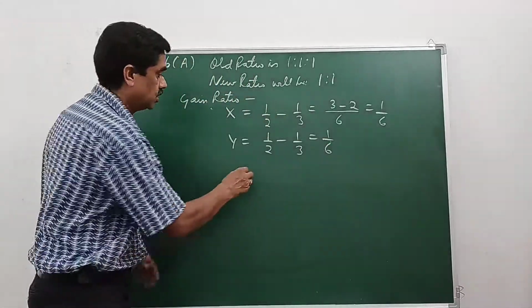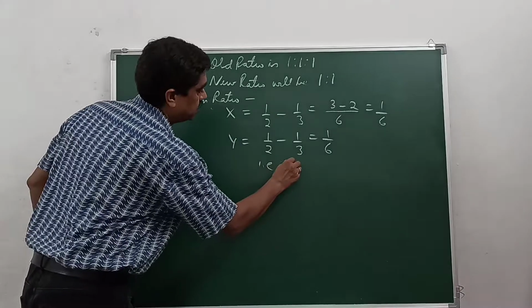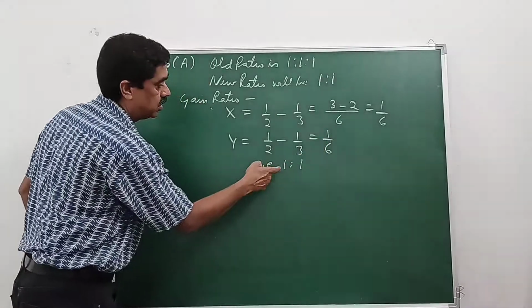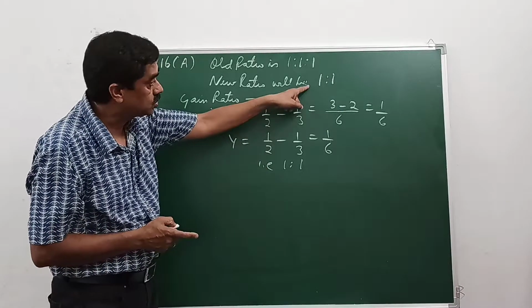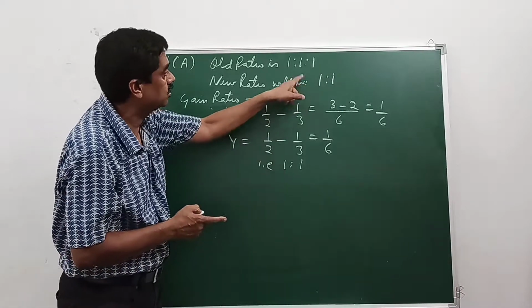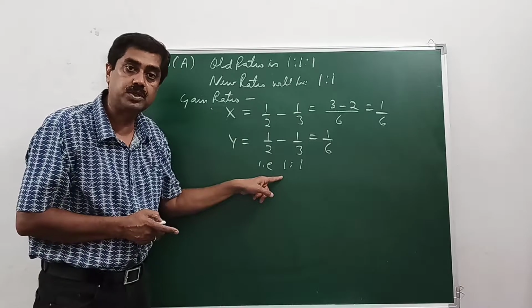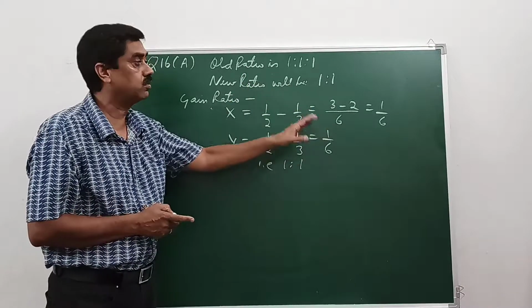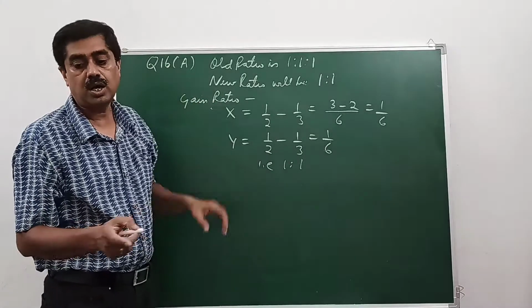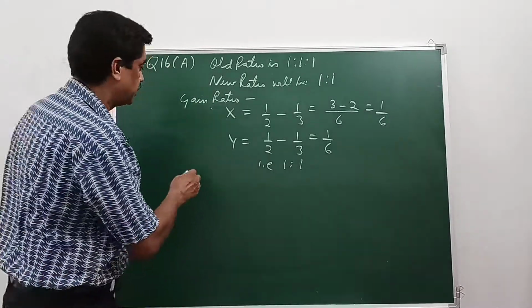You can work it out, see. So the gaining ratio is 1:1. 1/6 is to 1/6, same as 1:1. So you can see the new ratio and the old ratio are the same. Gaining ratio will also be the same when no information is given about the future profit ratio of the remaining partners.